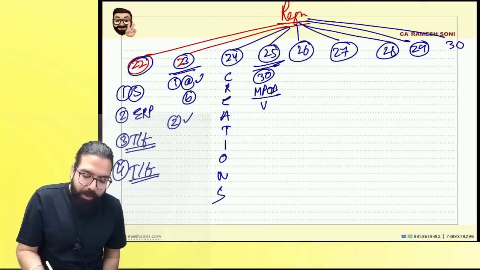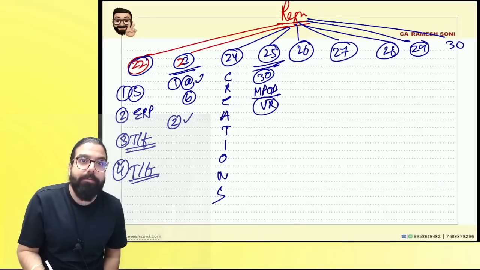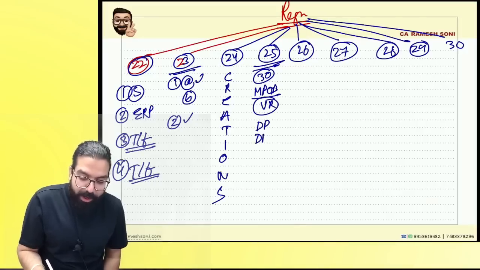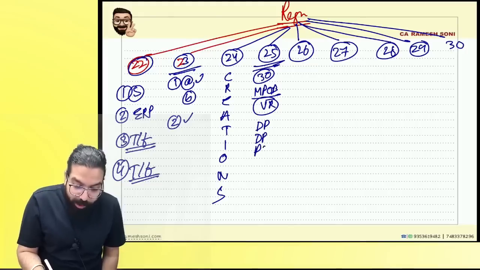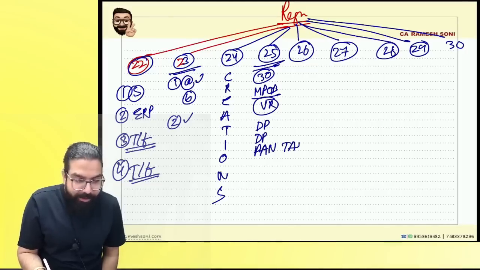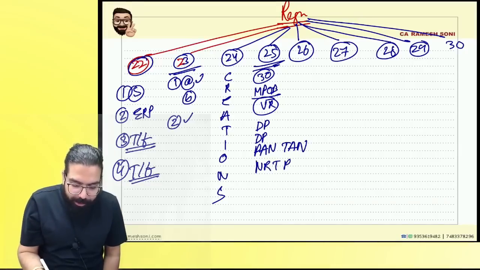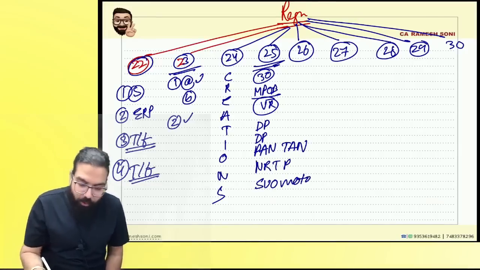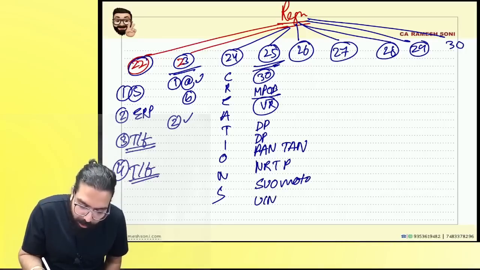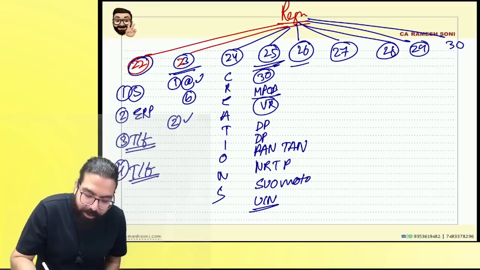Third one, everyone. Voluntary registration. Fourth one, everyone. Distinct person. Fifth one, distinct person. Sixth one, PAN is mandatory. TDS deductor, 10. Seventh one, NRTP, suo moto registration. Correct, everyone? Then the next one, UIN holders. Are we clear, everyone? Sir, deemed registration, total nonsense. Can we go ahead, everyone?